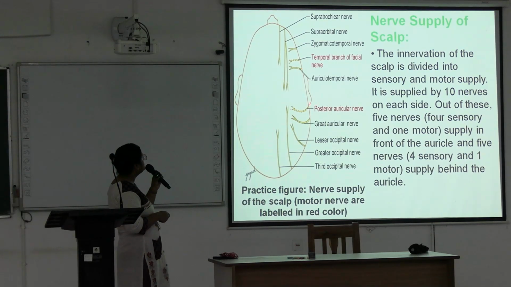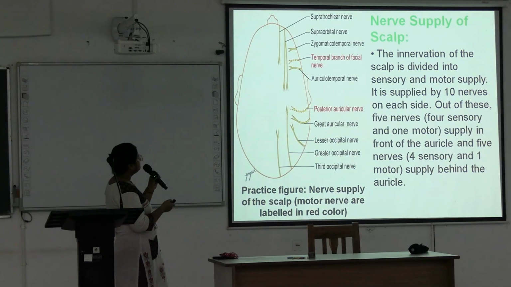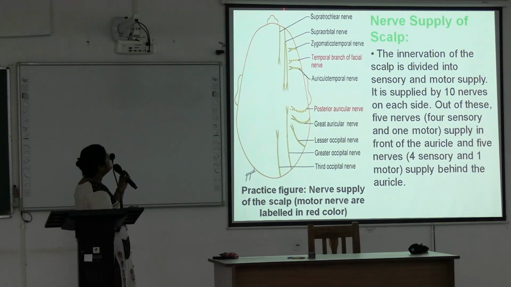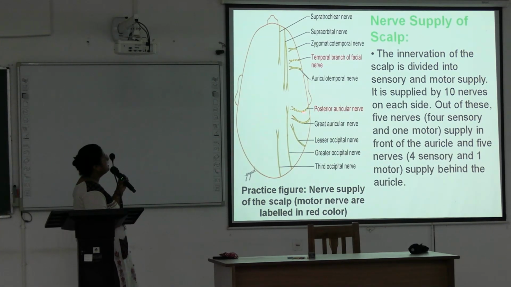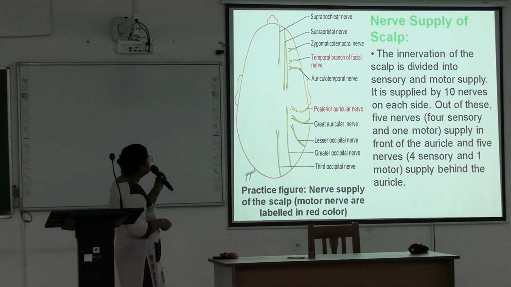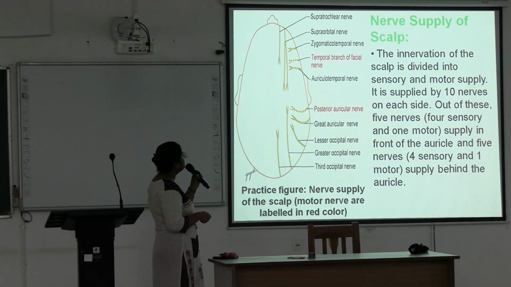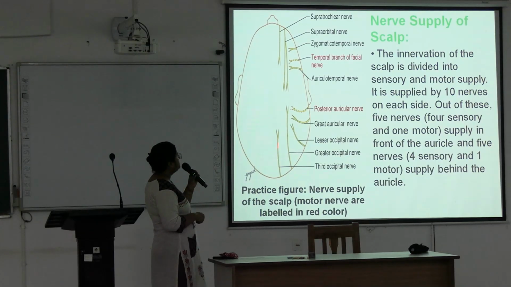So here is the auricle. Five nerves are located in front of the auricle and five behind the auricle. See the nerves. Here is the supratrochlear nerve, supraorbital nerve, zygomaticotemporal, temporal branch of facial. The red colored one is the motor nerve, and auriculotemporal. The rest four are the sensory nerves. And behind the auricle, there is the posterior auricular nerve, which is the motor nerve, and the others are sensory nerves: great auricular, lesser occipital, greater occipital, and third occipital. These are sensory nerves.